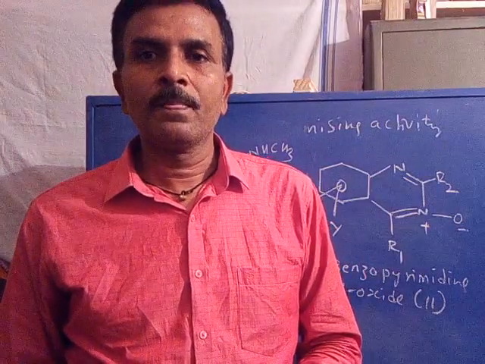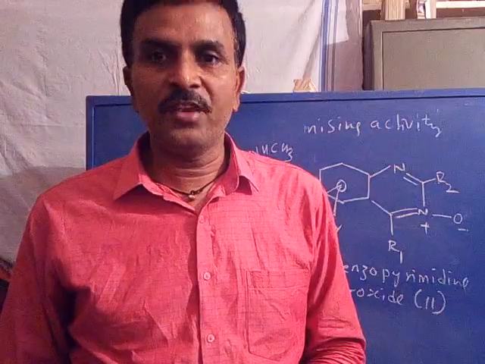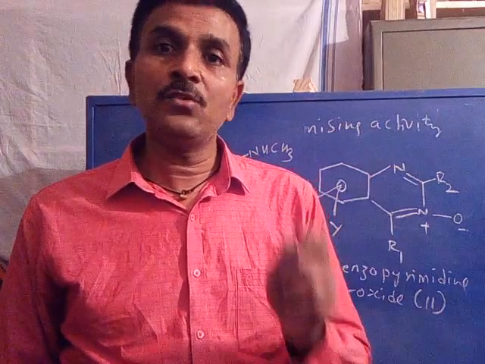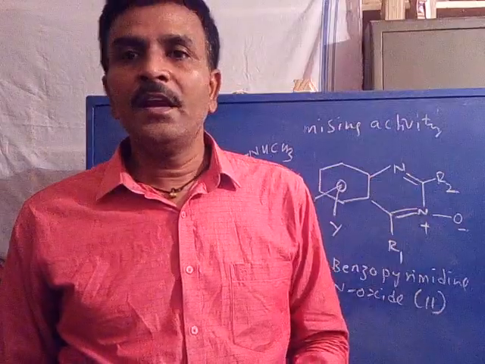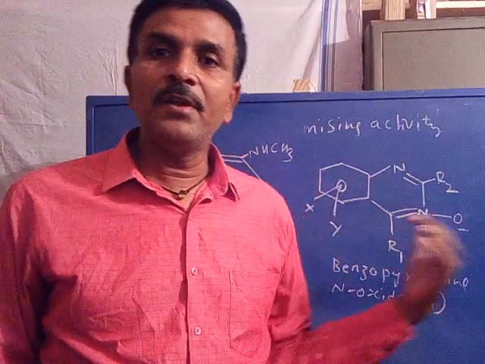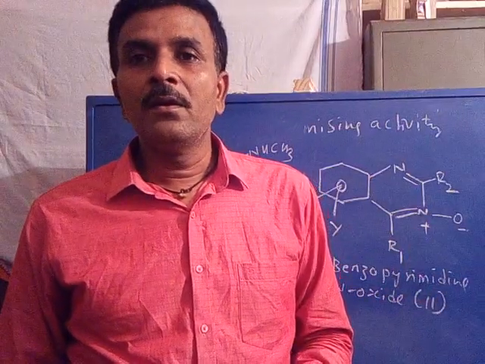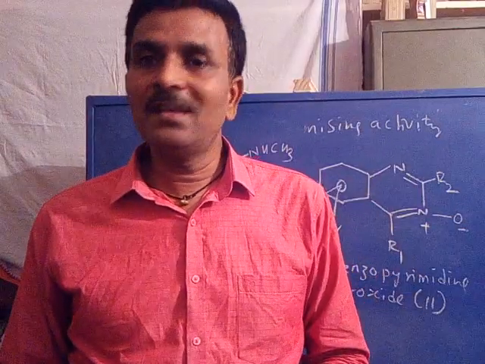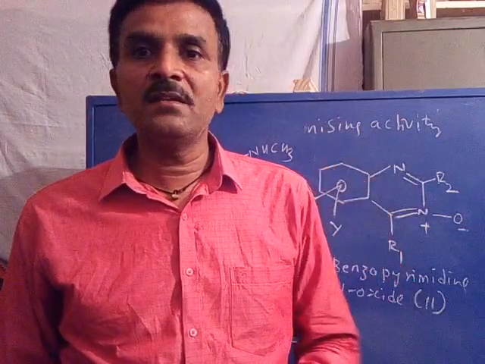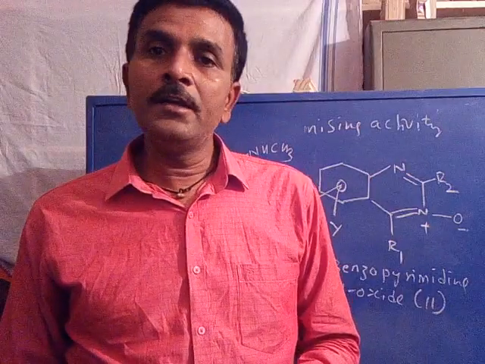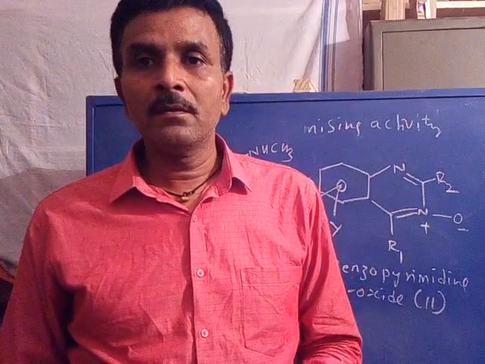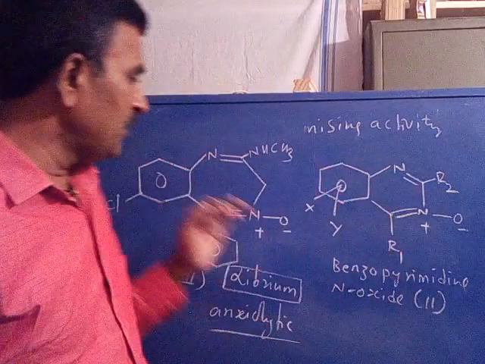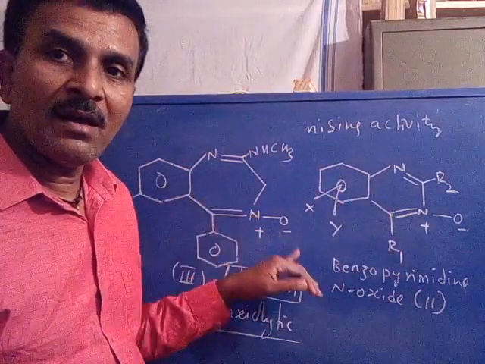Therefore, he again characterized its structure and found that if R2 is CH2NHCH3, its structure is not exactly benzopyrimidine N oxide. Instead, the CH2 of CH2NHCH3 is inserted inside the 6-membered ring, leading to a 7-membered ring, giving benzodiazepine N oxide.